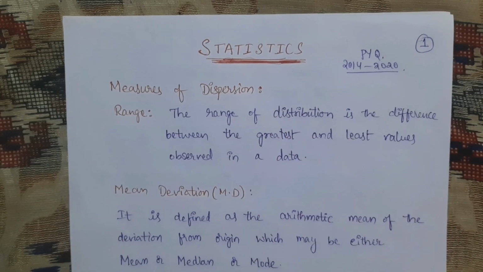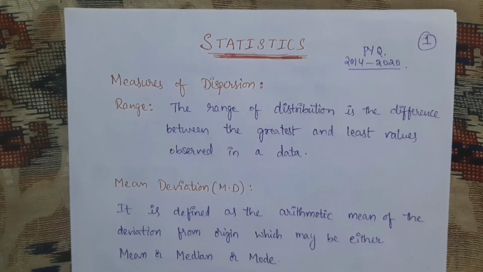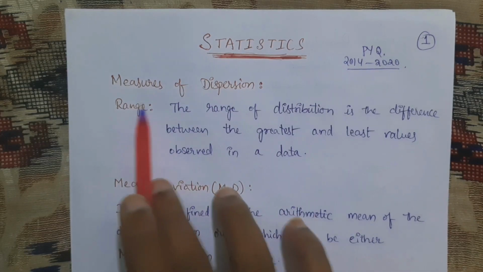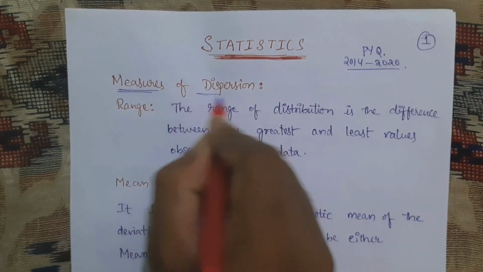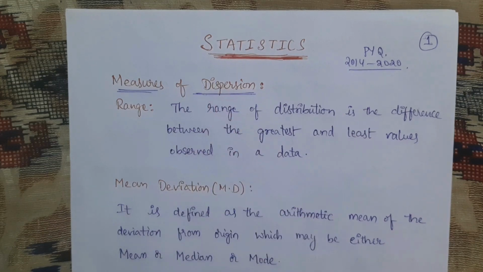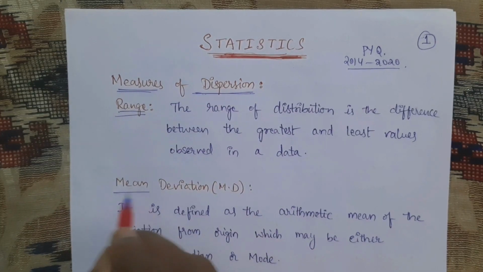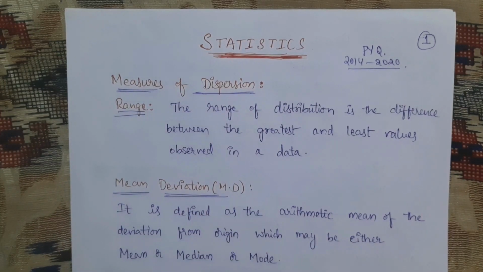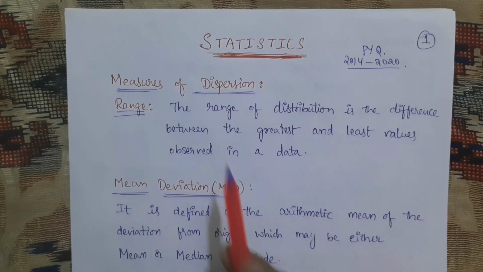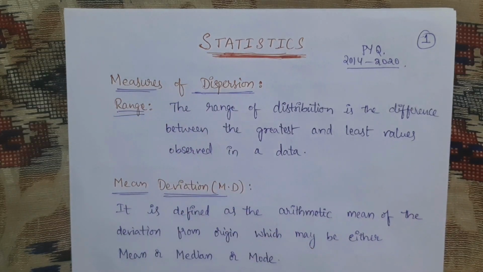First, in statistics, the concept in the first year is measures of dispersion. In measures of dispersion, we have some topics under this: range and mean deviation. We'll discuss all of those now. First of all, in measures of dispersion, what do you mean by range?